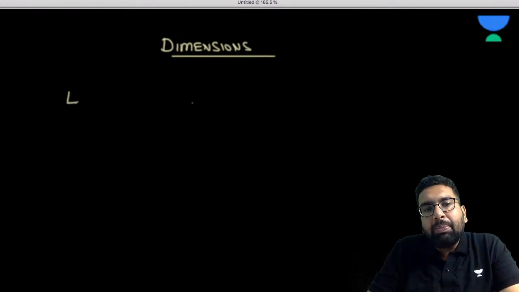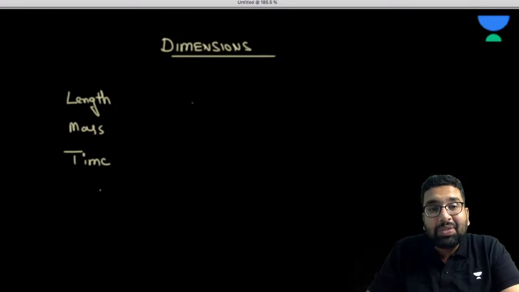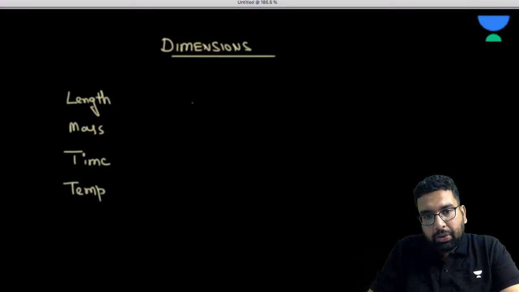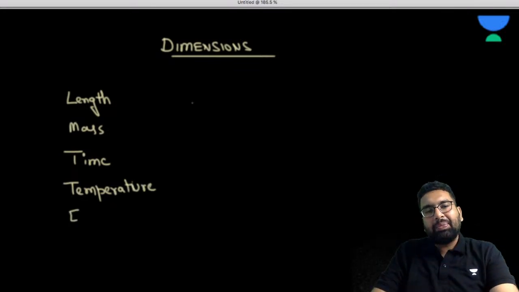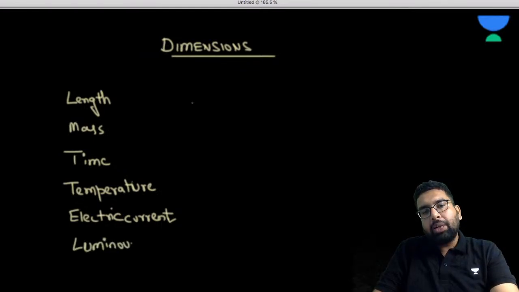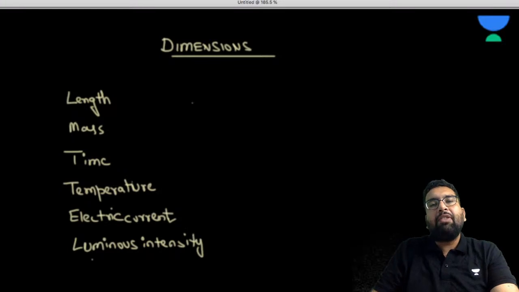Basically the fundamental quantities were: length, mass, time, temperature, electric current, luminous intensity, and finally the amount of substance. We know luminous intensity is used to represent the energy of light.